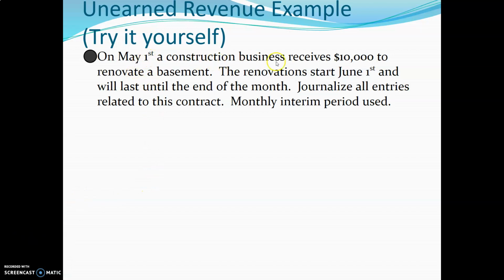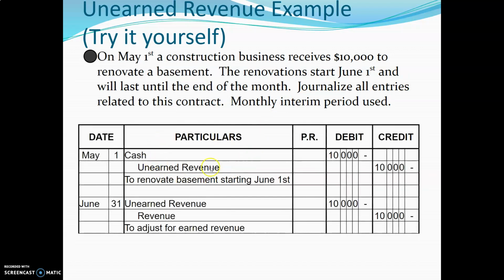So May 1st, the business receives $10,000. Definitely we need to have some sort of an entry because cash has been accepted. So we know that bank is going up, which means bank gets debited, but what exactly are we going to credit? We can't credit the revenue yet because the job hasn't been done. So we need another account. What is it going to be? It will be, drum roll, unearned revenue. All right, so there's our first entry that will go in: cash 10,000, unearned revenue.